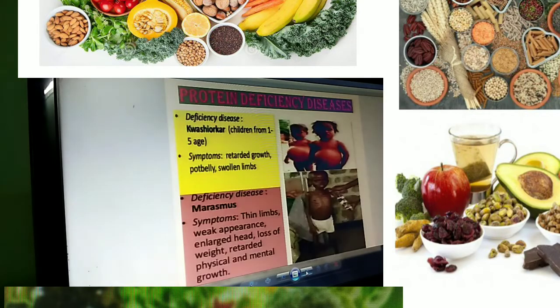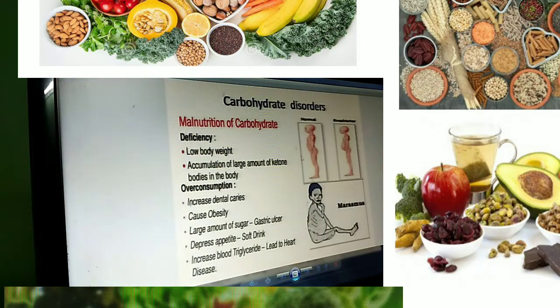Next, coming to the next major nutrient, protein. So kwashiorkor is the main one; we have seen kwashiorkor and marasmus for carbohydrate. In the same way protein also causes kwashiorkor. See the normal stomach and the kwashiorkor boy's stomach. Same with marasmus, how the legs are very thin and only the belly is seen.